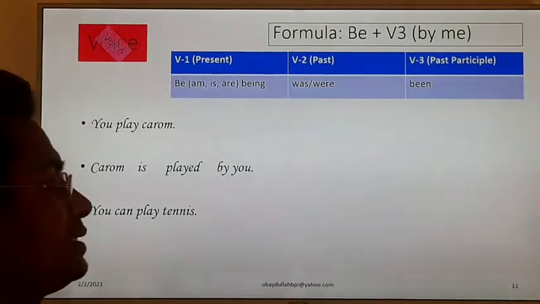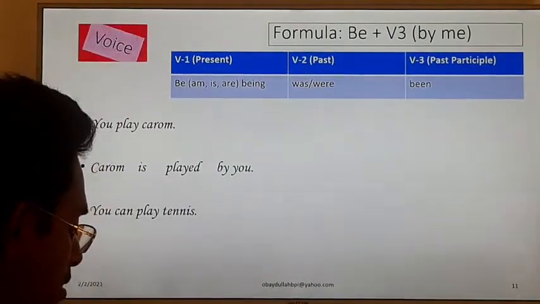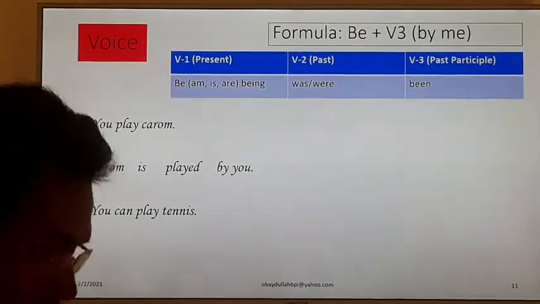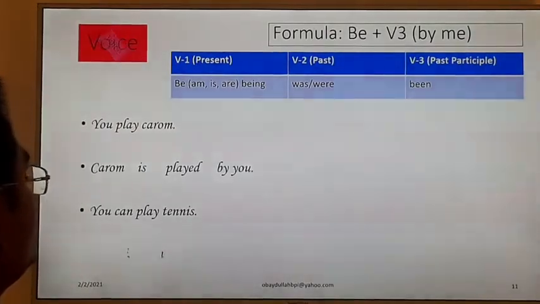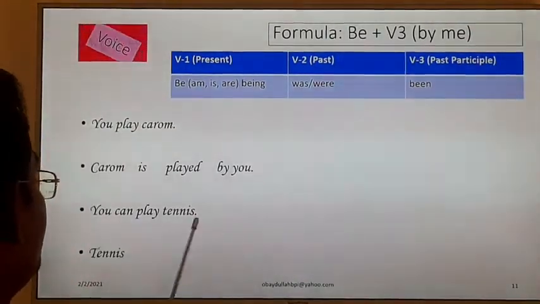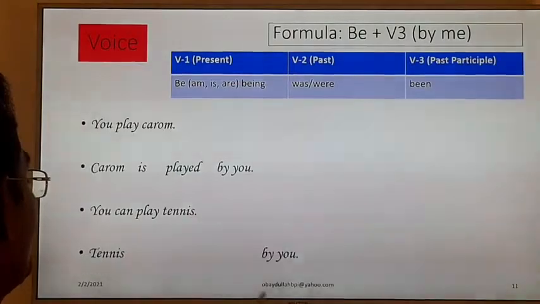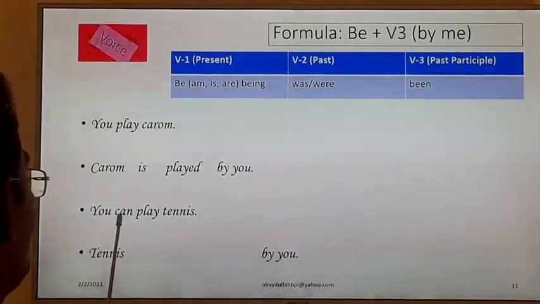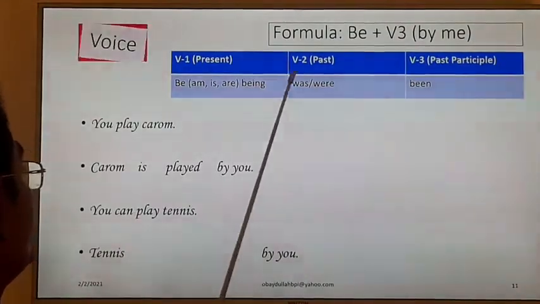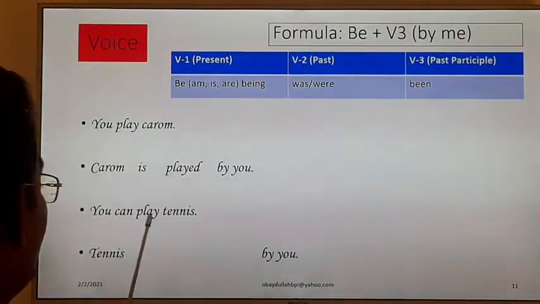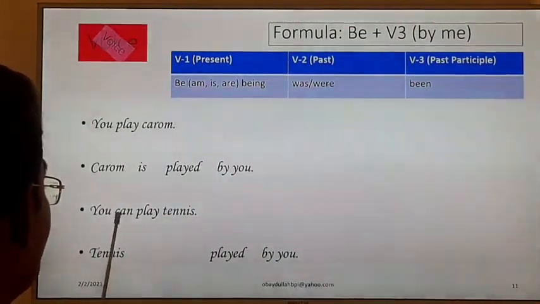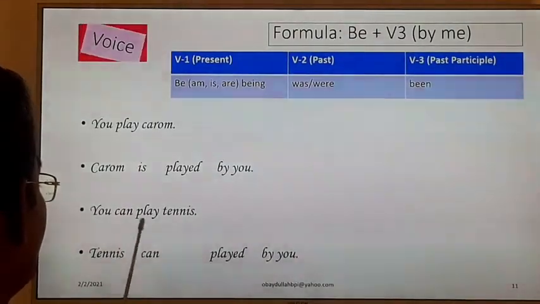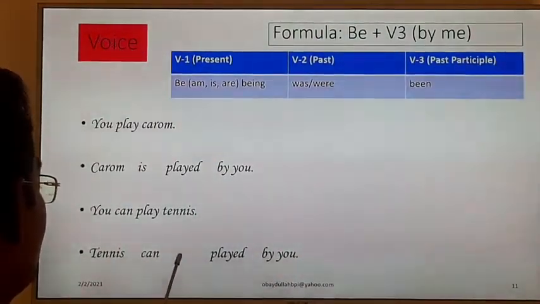Next sentence, you can play tennis. What will be the right answer? Tennis will be subject and you will be by you, and there are two verbs, and between these two verbs we have to add another be verb. Okay, play, verb number 3, played, can will be the same, and I have to use here be verb.